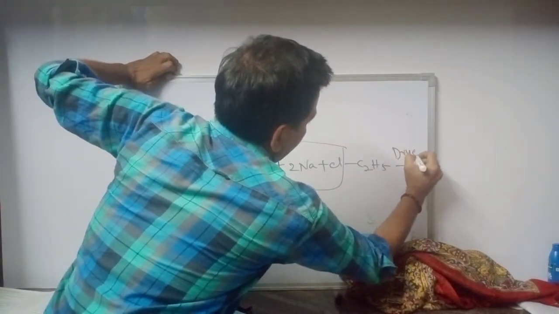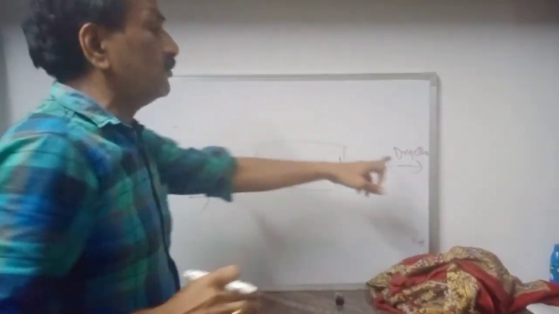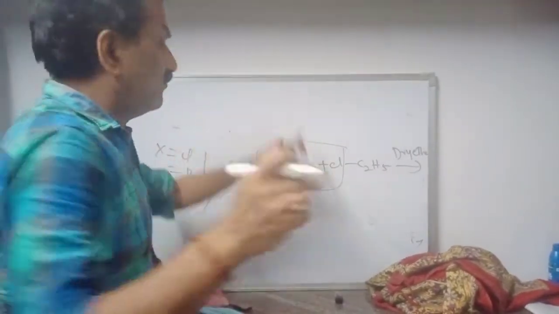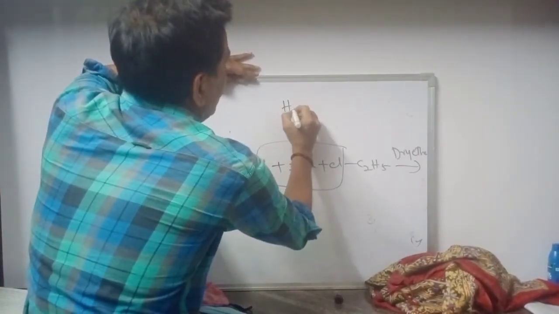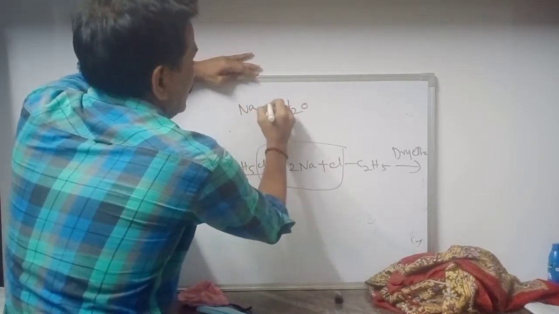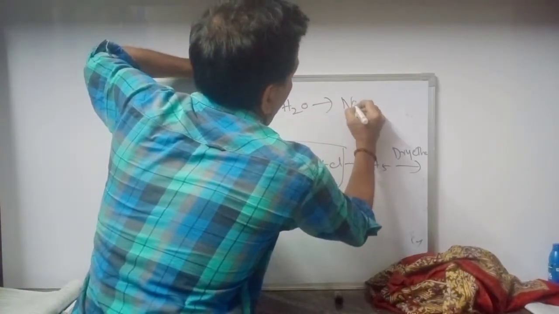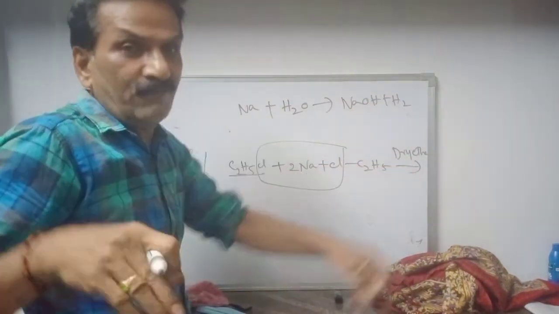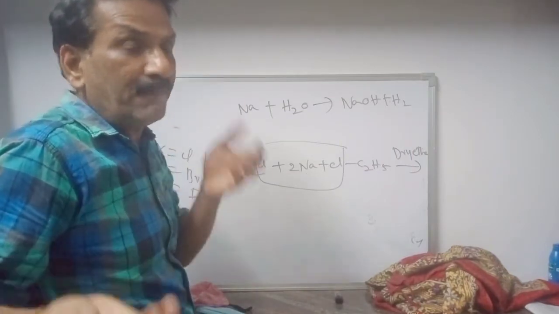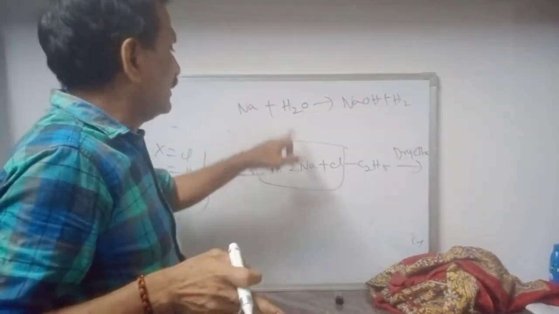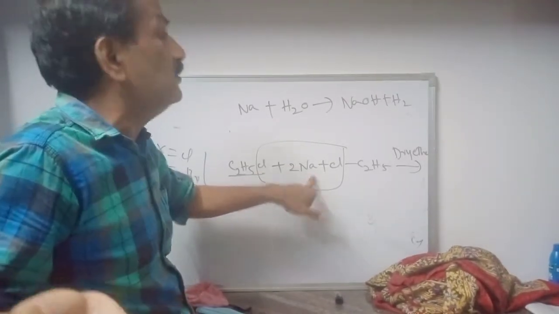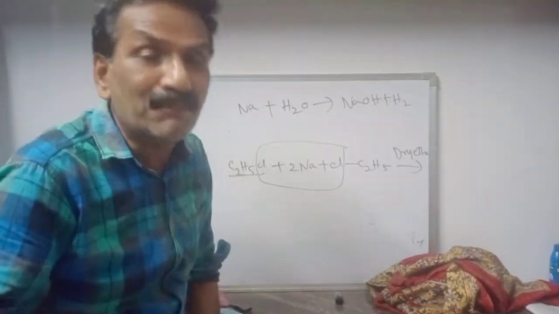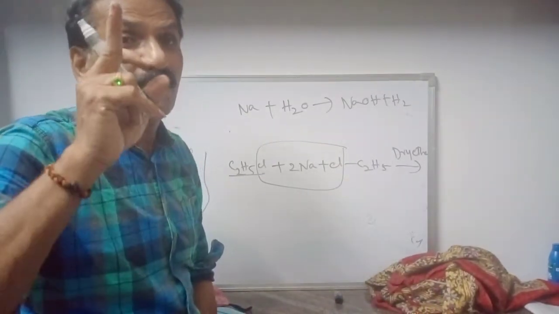in dry ether. You are not supposed to take aqueous. Why? If you take aqueous, that is water, it may react with sodium: Na plus water gives sodium hydroxide plus hydrogen. Instead of dry ether, if you take aqueous ether, aqueous is nothing but water. Water may react with sodium, which is highly reactive. We may get sodium hydroxide and hydrogen. This reaction may be disturbed, so you must take dry ether.